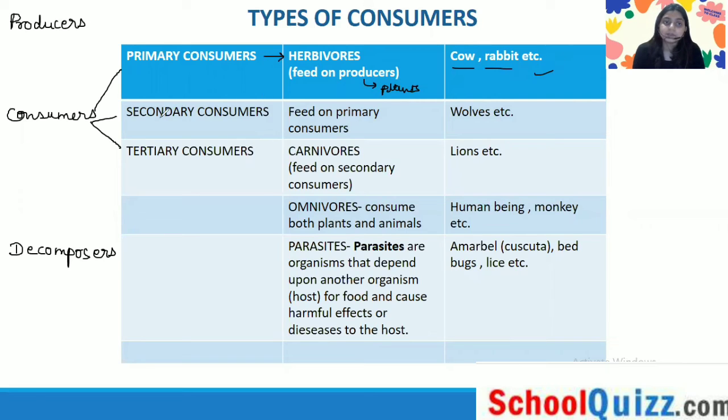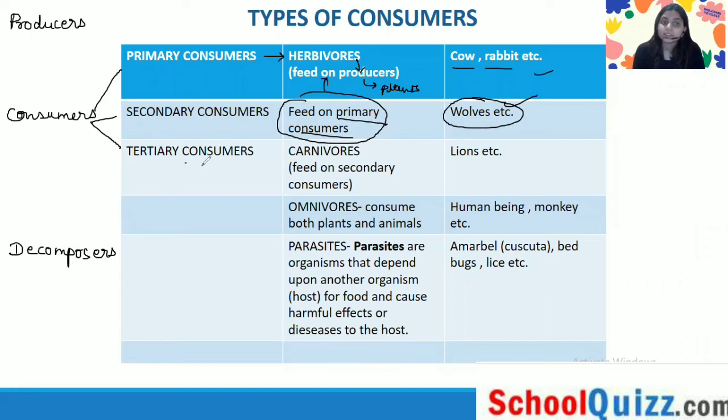And secondary, we have secondary consumers. They feed on the primary consumers. And what are the primary consumers? Primary consumers are the herbivores. So an example would be wolves. Wolves can eat other animals also. So they are the secondary consumers, which feed on the primary consumers. And the primary consumers are the herbivores, which feed on the producers.